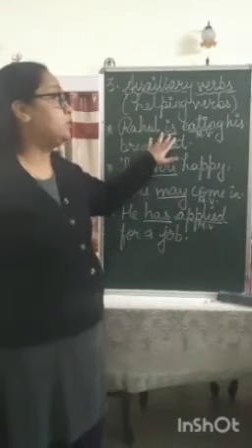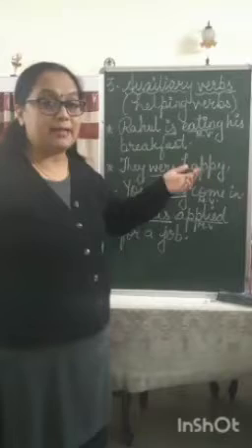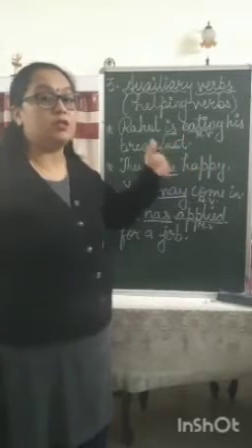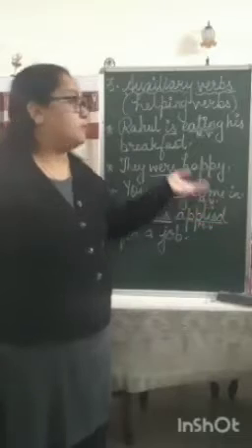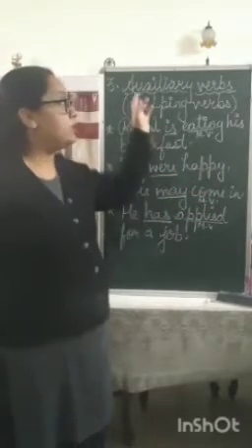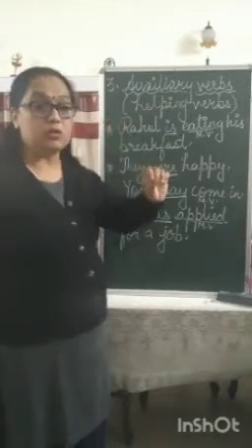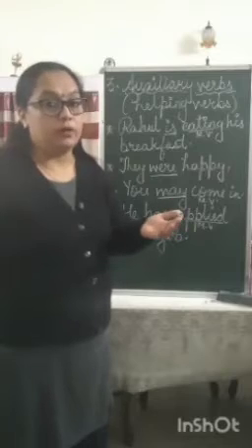Verbs which tell you the tense give you an idea whether it was in the present time, the past time, or it will be in the future time. So those verbs are called helping verbs.